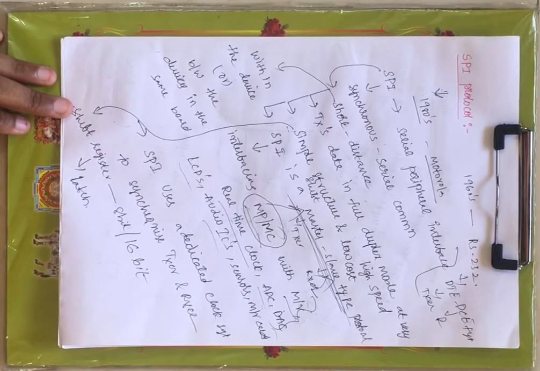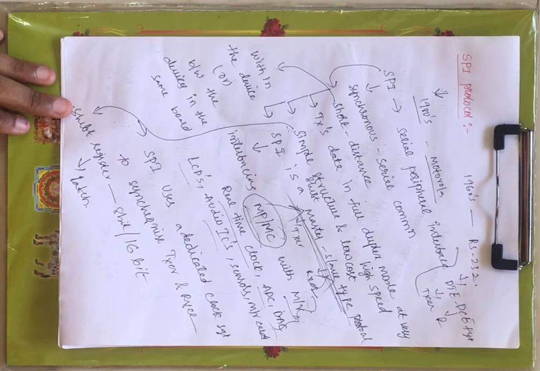Right? Now in the SPI protocol, we are maintaining the master-slave relationship, whereas under RS-232 we are maintaining data transmission equipment and data communication equipment relationship. Now this was the introduction for your SPI. Now let me briefly explain. In 1960s, a serial communication protocol was developed. Now that was RS-232, which we have seen in the previous lecture.